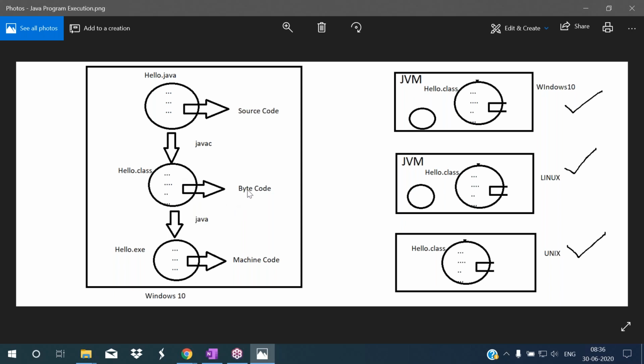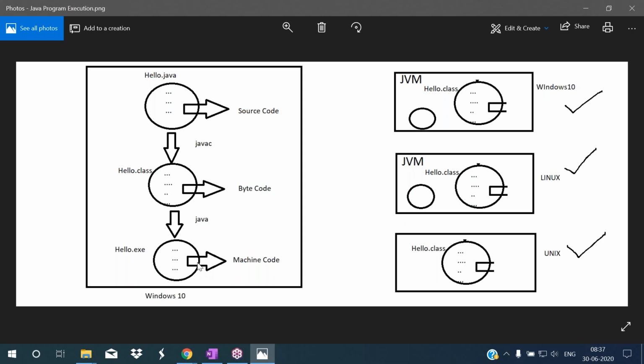So the JVM translates this bytecode to machine code now. JVM translates bytecode to the machine code. That machine code will be placed in one particular file, and that file's extension is .exe. So now the .exe file is created.